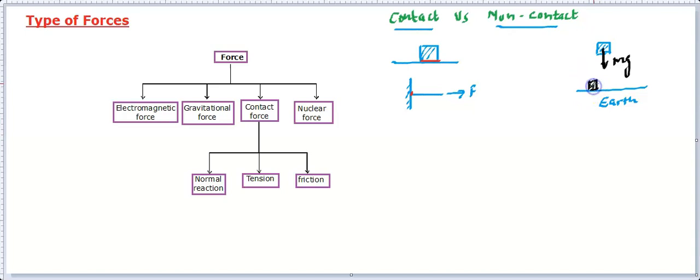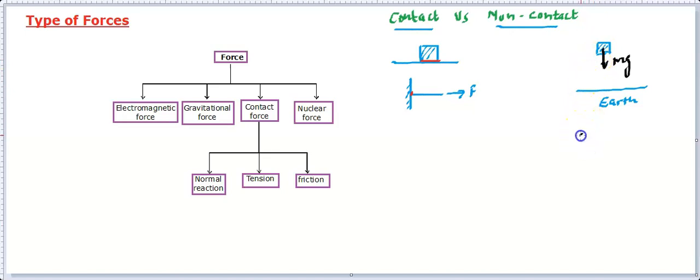Even if this object comes in contact, still it's going to pull it down. Because of this pulling, the ground has to give the reaction to push it. That pushing reaction is because of contact. And this pulling force is always there. For this pulling force to be there, the object may or may not be in contact. That's an example of non-contact.